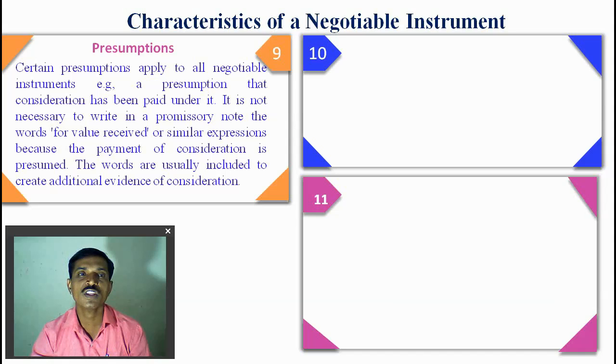So it is not necessary to write in a promissory note the words "for value received" or a similar expression, because the payment of consideration is presumed. So every negotiable instrument is presumed to be made for consideration and payment of consideration.